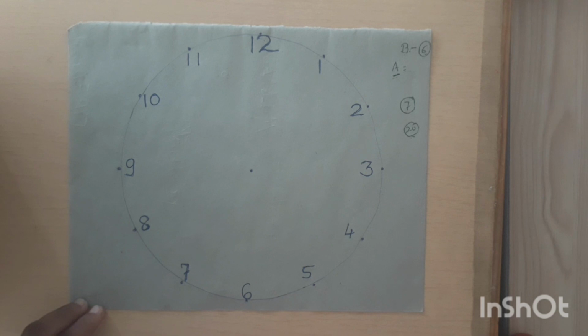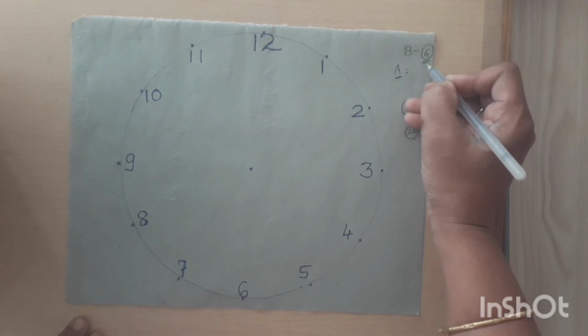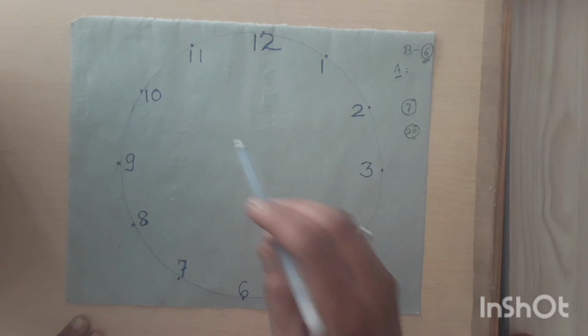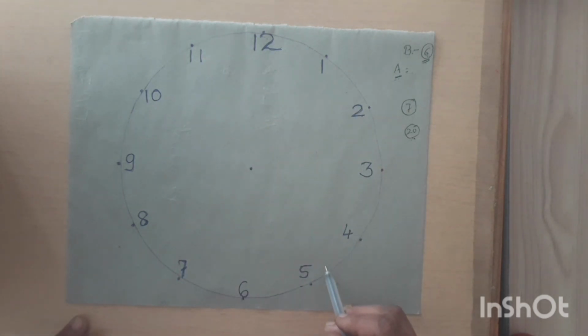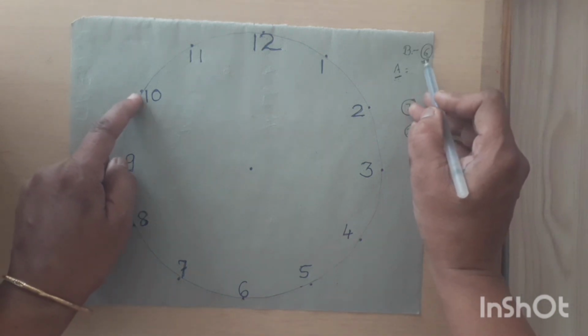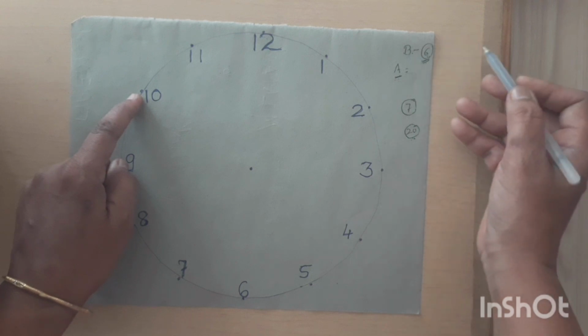Okay, so let's start. I will continue with the same thing, that is player B has chosen number 6. For the first 7 times, randomly I will move my pen on any of the numbers, and player B has to start counting from the next number, that is 7, 8, 9, 10 and so on.